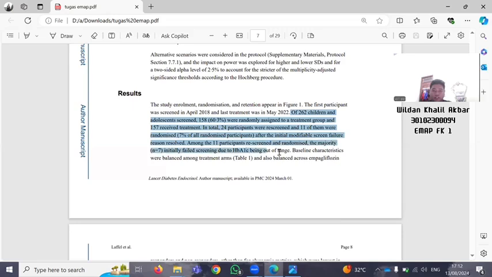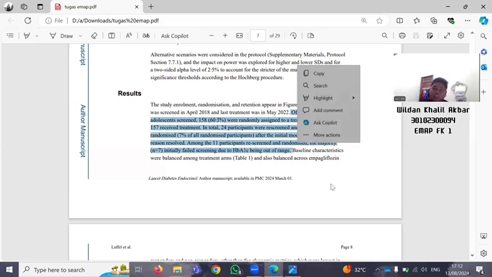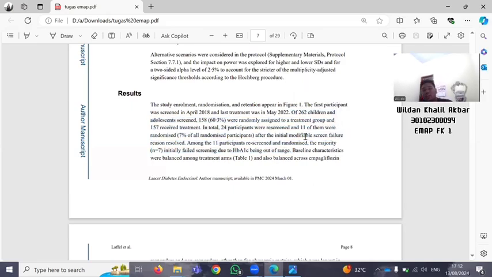Right there. For each group, the numbers of participants who were randomly received entered treatment and were analyzed for the primary outcome. This is the 13A. The 13A was among the parts, the amount of the participant.